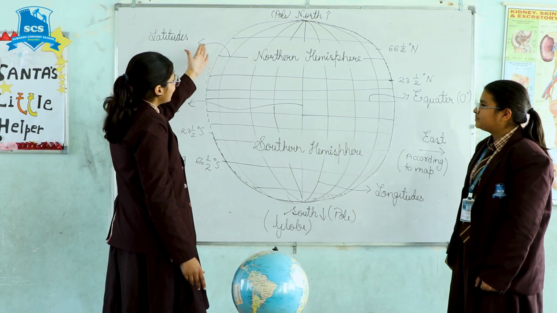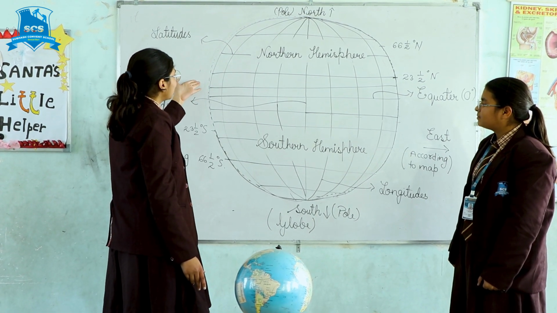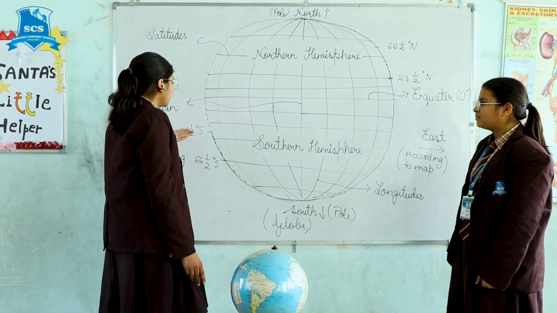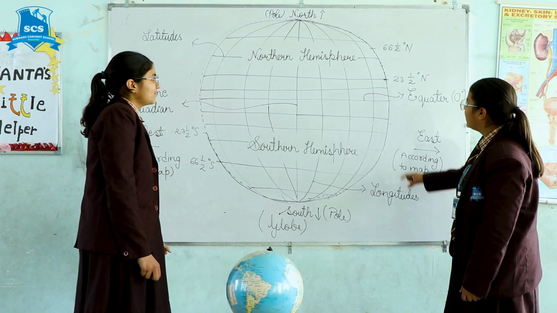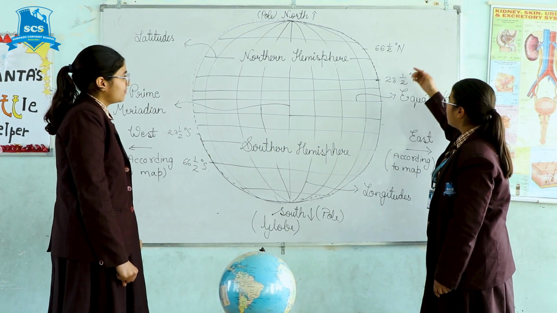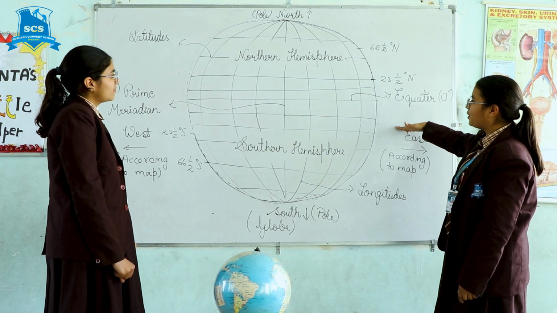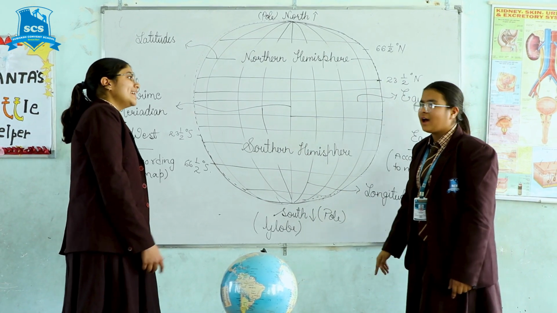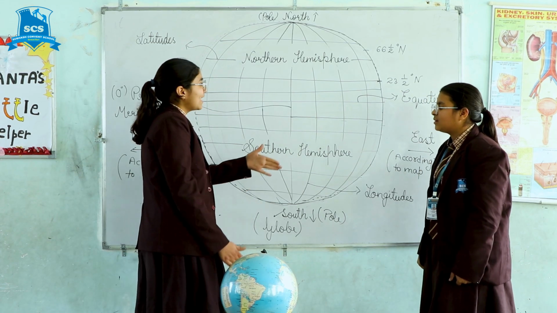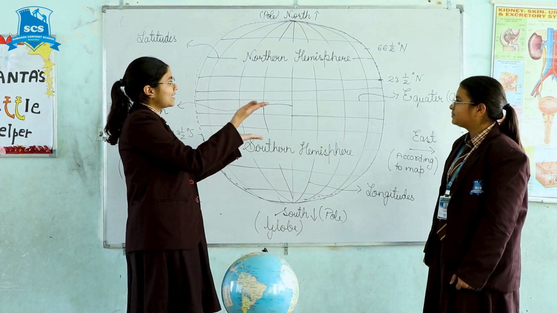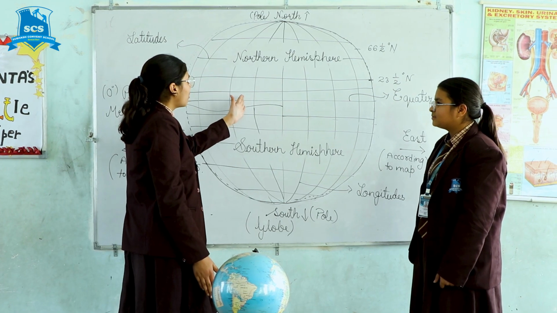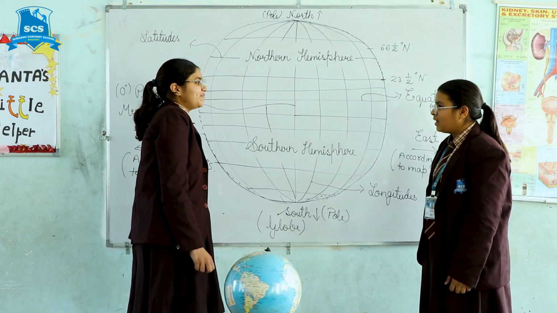It is from 66.5 degrees north to 23.5 degrees north and from 23.5 degrees south to 66.5 degrees south. The region between the Tropic of Cancer and the Tropic of Capricorn is known as the torrid zone and it is the hottest part of the Earth. It is the hottest because the sunlight falls directly on the equator.